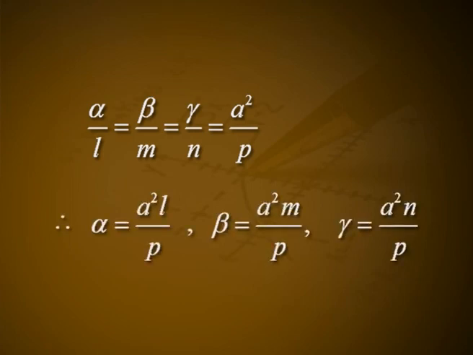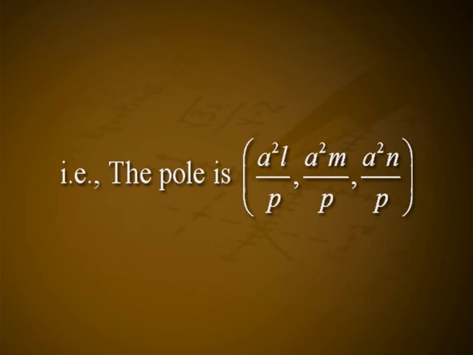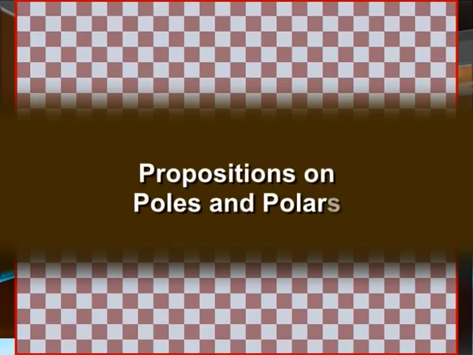Therefore, alpha is equal to a square L by p, beta is equal to a square m by p, gamma is equal to a square n by p. That is, the pole is (a square L by p, a square m by p, a square n by p). Propositions on poles and polars. 1. If the polar plane of P passes through Q, then the polar plane of Q will pass through P.